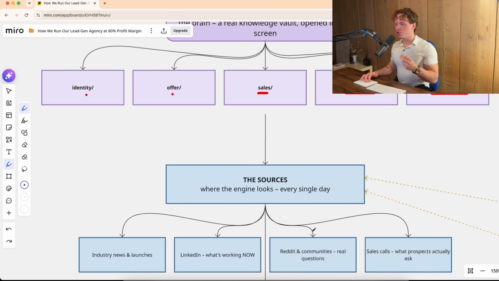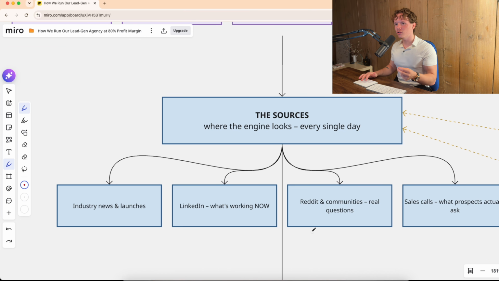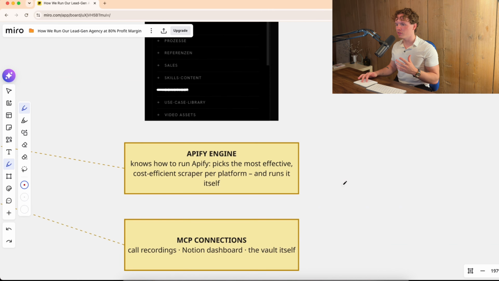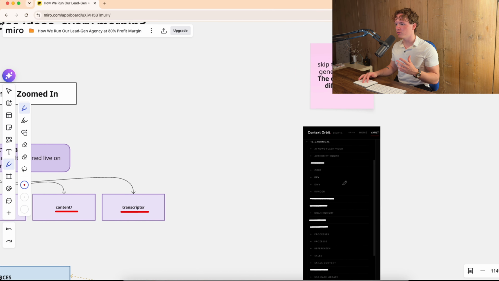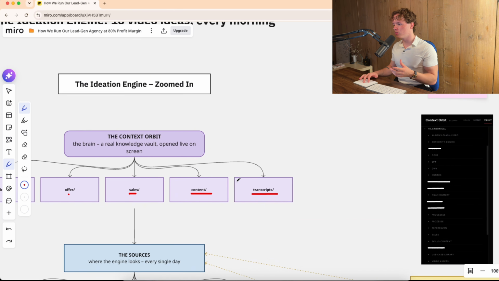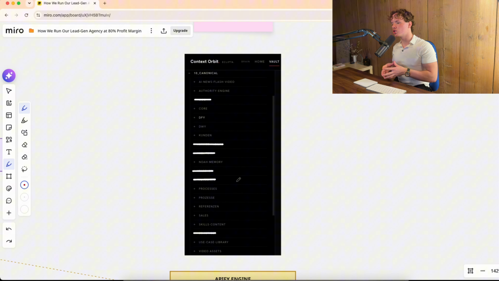And then with all of that knowledge, it goes into the sources, which is where the engine looks at every single day, which is super important. And how this works on the technical side is pretty straightforward. And by the way, this is also how part of the context orbit looks like. We have hundreds of files just for these 5 directories built up in a certain way, which is so important. And which is also why I'm laying such an emphasis on having the right infrastructure behind this.